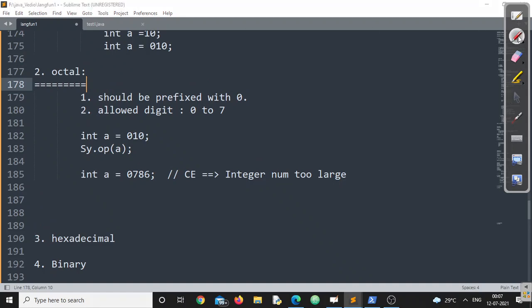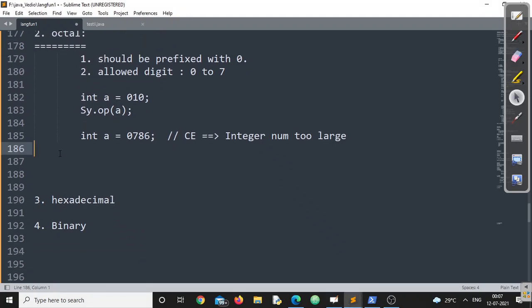Now I repeat, even if you are representing octal, hexadecimal or binary, whatever you represent, that will be automatically converted into decimal by your compiler only. Xavium doesn't convert all this. The conversion is done by your compiler. Make sure you understand this point. Make sure you know this point. This is very, very vital, right?